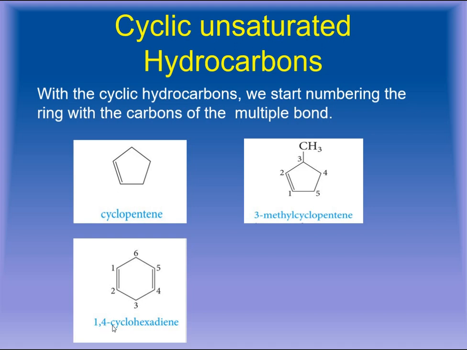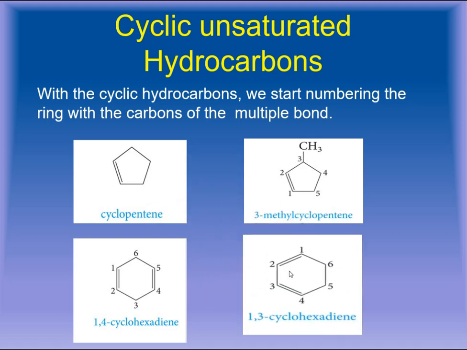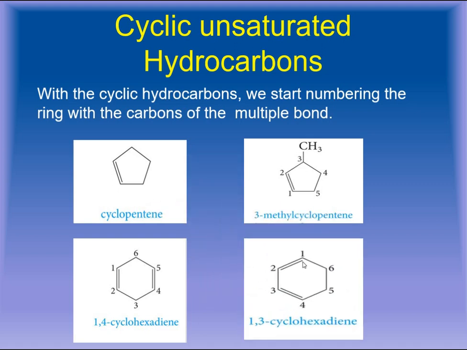So this compound is called 1,4-cyclohexadiene. Similarly, we can have 1,3-cyclohexadiene as well. There is a double bond present at position number 1 and at position number 3. If you number it in the clockwise direction, in that case you will see that it will give you the larger sum of substituents. So we are not going to utilize that numbering.